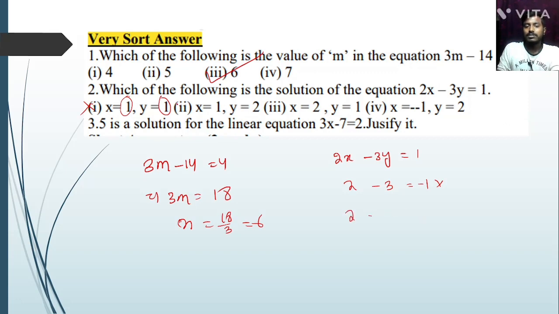And option number 3, that x equal to 2, that is 4 minus 3, equals 1. So option number 3 is the correct answer.